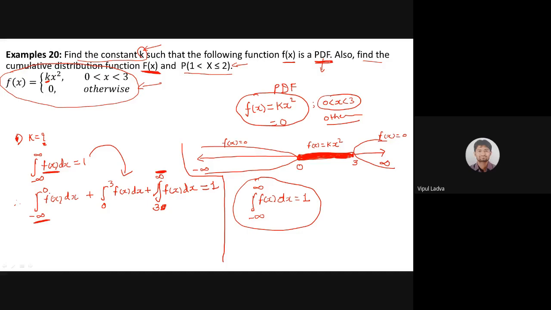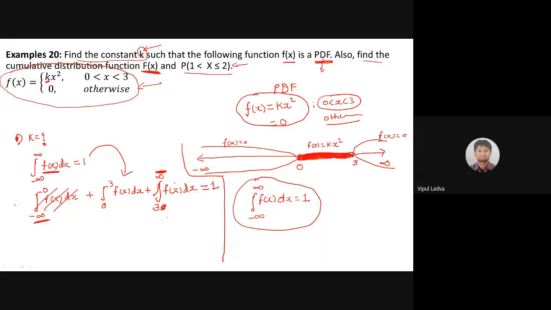So for this part, minus infinite to 0, my f of x is going to act as 0, so it won't have any meaning; the integration of 0 will be 0. Then 3 to infinite, in this part also f of x is 0, so this integration will also vanish. That will result in 0.